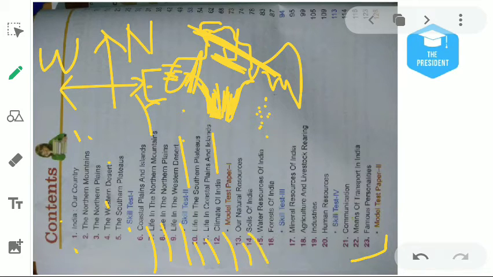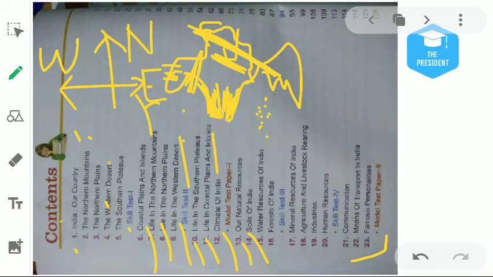Then chapter number 14 will be about the soil of India. There are so many soils. Soil is basically where we grow our crops. We will learn four types of soil. We will learn about the composition of the soil, what kind of chemicals are found inside it, how we can grow its productivity, etc. Which soil is better for the coffee plantation or the tea plantation or the fruit plantations.